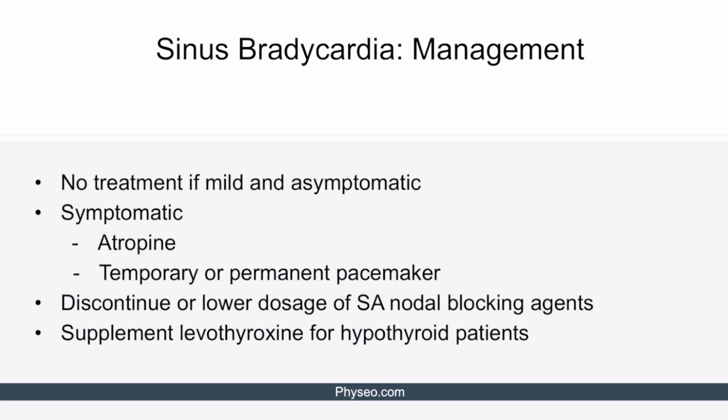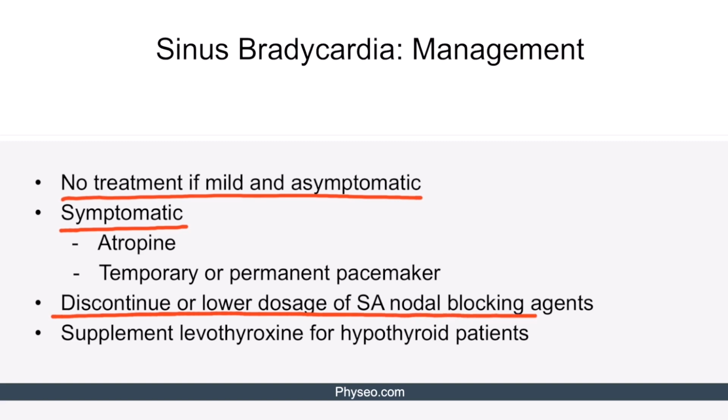Let's talk about the management of sinus bradycardia. Mild and asymptomatic cases need no treatment. In contrast, if the patient is symptomatic, one can administer atropine, which will increase the heart rate. Temporary or permanent pacemaker may be necessary depending on the duration of sinus bradycardia. Additionally, we should either discontinue or lower the dosage of SA nodal blocking agents like beta blockers and calcium channel blockers. Hypothyroid patients, on the other hand, should be supplemented with levothyroxine.